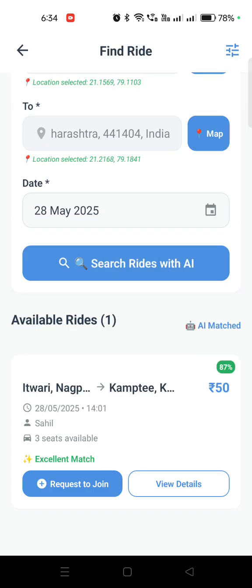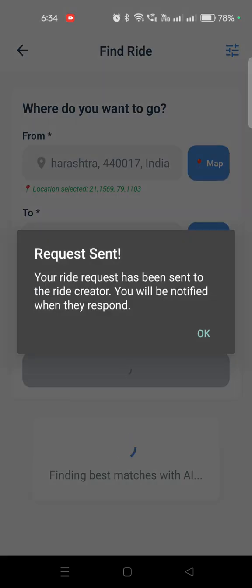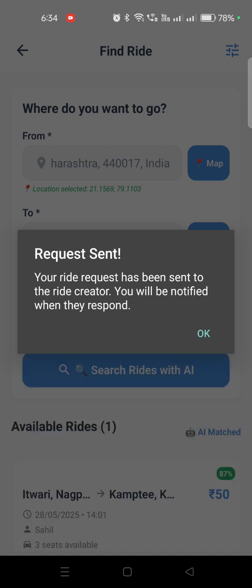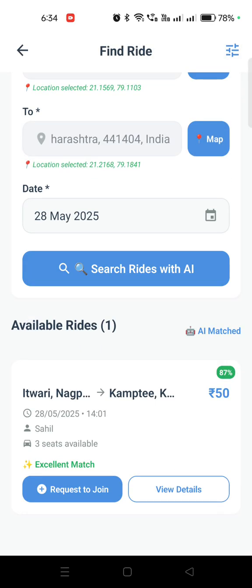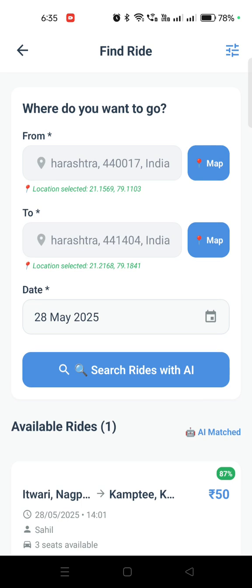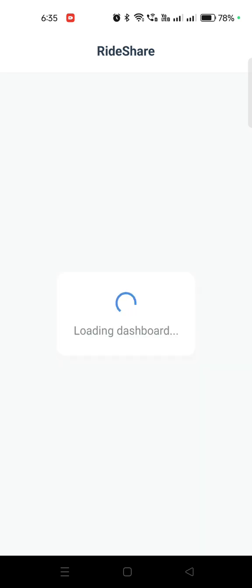Now let's suppose I am a user too, and this ride was created by Sahil. I am Samir, and I wanted to join Sahil's ride. So I can request to join the particular ride. I click request join, and it will send a notification to Sahil. Now I have sent the request for the ride to Sahil.